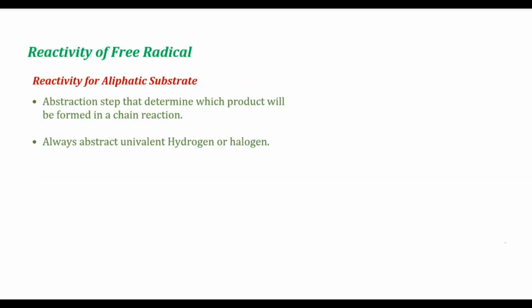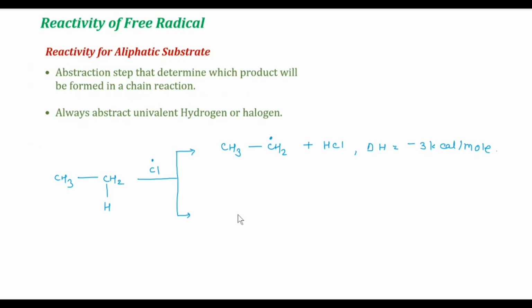Let us discuss the reactivity of free radical for aliphatic substrate. It is the abstraction step that determines which product will be formed in the chain reaction. A free radical always abstracts univalent hydrogen or halogen. From this reaction at higher energy, we also get another product, that is CH3CH2Cl, ethyl chloride, and also we get a hydrogen radical.